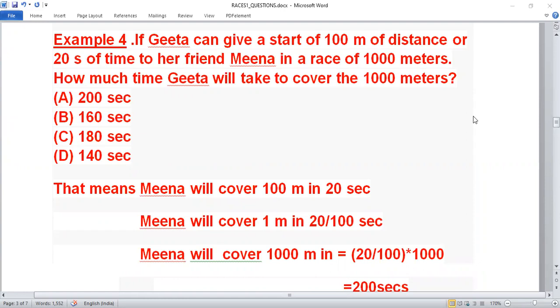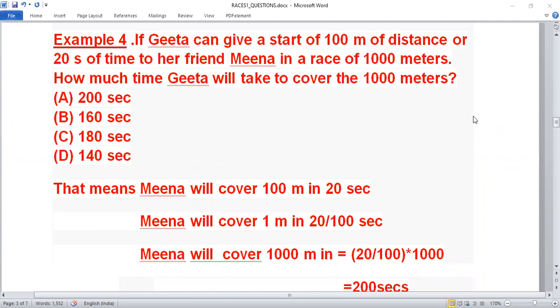Okay. So are you able to understand this thing? Just have a look at it. Yes, I can exactly understand. Because this can be the case only if their speeds are exactly the same. Because I can find out the time that it takes for Meena to cover 1000 meters. But how would I find the time for Geeta if their speeds are not exactly the same? See, if Geeta is giving 20 seconds to Meena, then we're finding out that it's 180 seconds for her to cover the same distance. That concludes that they have the same speed. But there's no mention that they have the same speed.